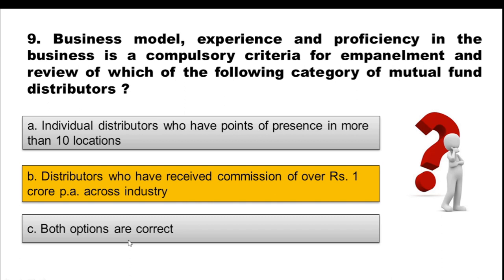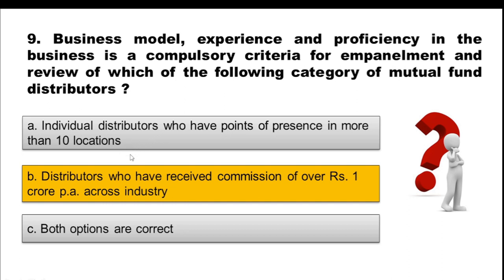And the correct option is option B, distributors who have received commission of over rupees 1 crore per annum across industry. Now you must understand that SEBI has mandated the AMCs to regulate those distributors who satisfy any of the following criteria. Either the distributor has multiple points of presence in more than 20 locations. So the first option is incorrect because it mentions 10 locations. If it had been distributors who have points of presence in more than 20 locations, it would have been correct.